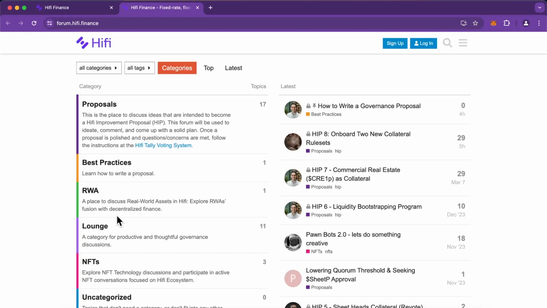While many proposals come from the Hifi Labs team, anyone can propose an idea to the community. Want to write a proposal for the community? Check out our guide on how to write a good forum post linked within the best practices category here.